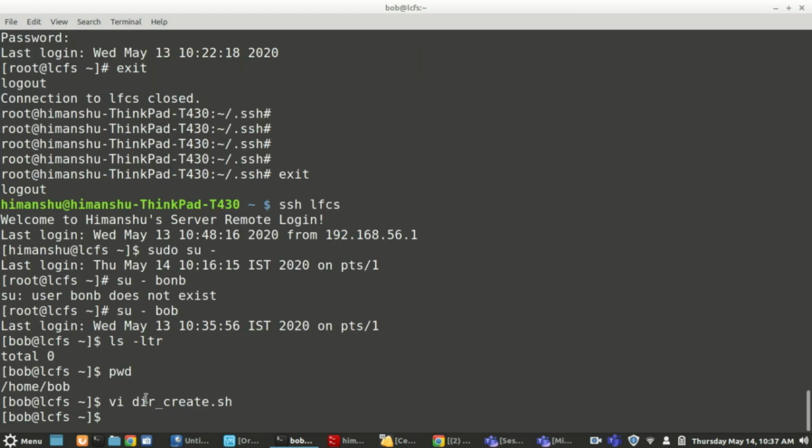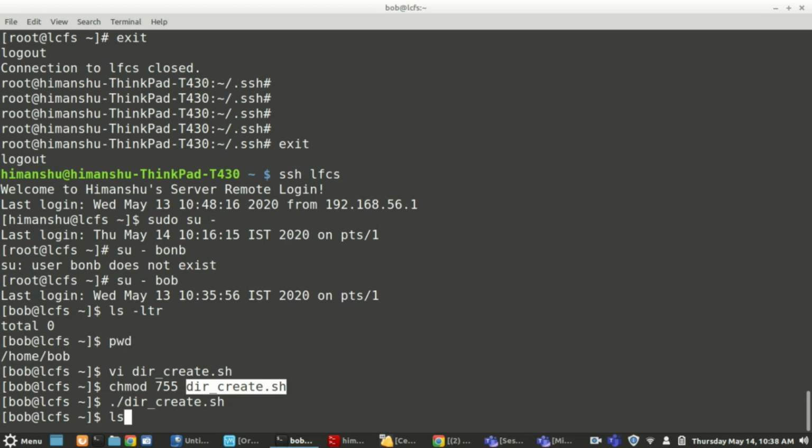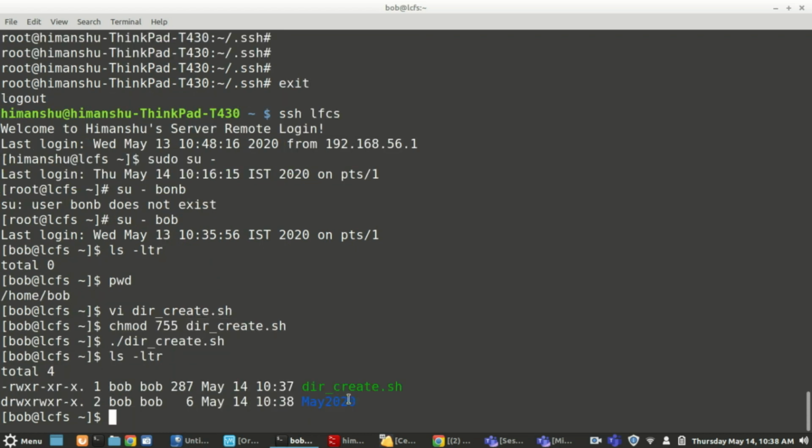I will just again give the permission, chmod 755, and run it with dot forward slash. So if you see, the directory was created, right? Okay, no problem.